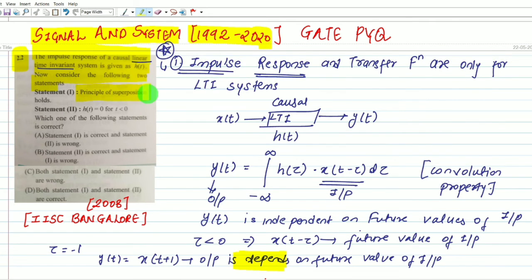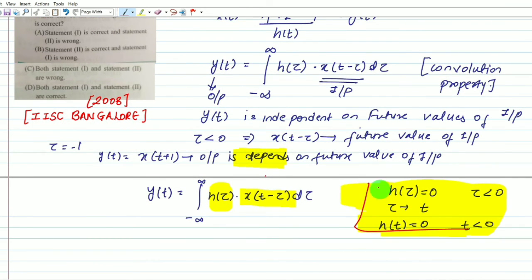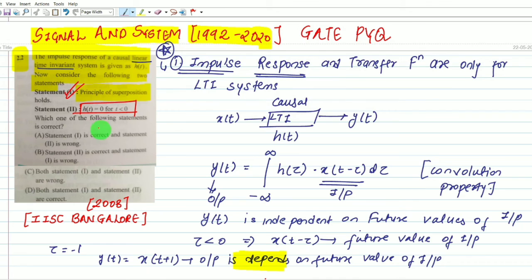First option, the principle of superposition. What do we know for a linear system? For a system to be linear, it must follow the principle of superposition. What is the principle of superposition? It must follow the law of additivity as well as the law of homogeneity. So what can we say here? We can say our statement 1 is true. Understood this part? And here we obtained h of t equals 0 for t less than 0 for a causal LTI system.